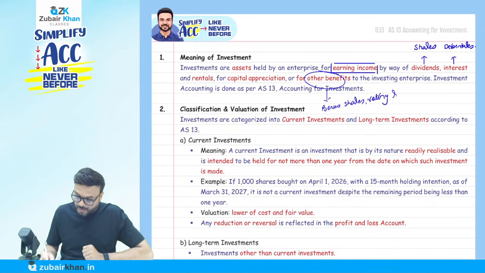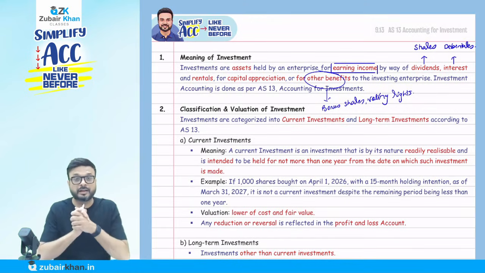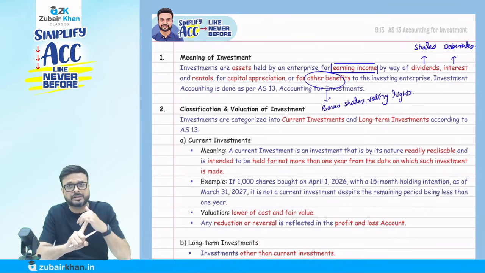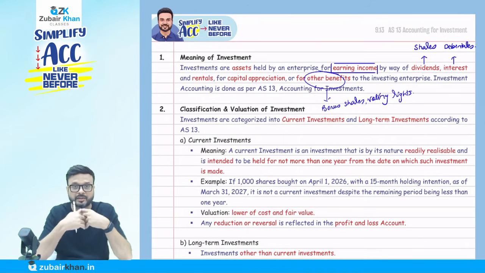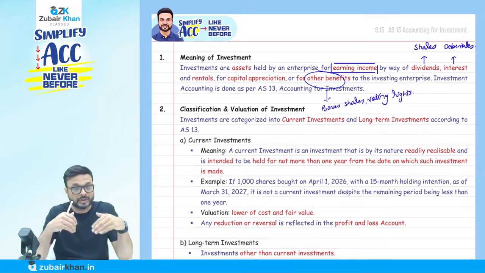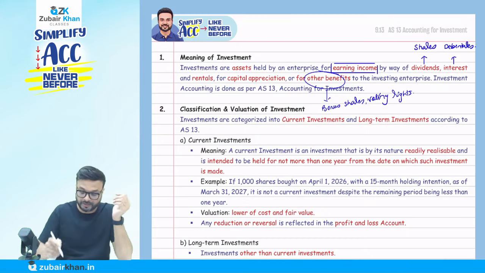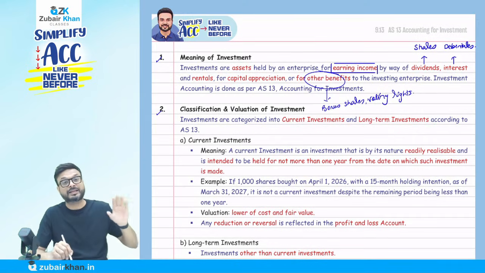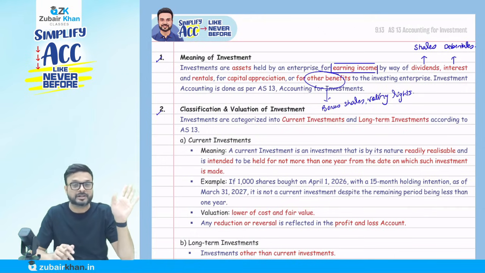So we are doing the investment to earn income by way of dividend, interest, rental, capital appreciation, or for other benefits. For example, you purchase a property and give it on rent. Investment accounting is done as per Accounting Standard 13. Now here we are not preparing an investment account; we are going to cover that in the investment chapter, where I will tell you how to prepare the investment account. That is a separate chapter we have.